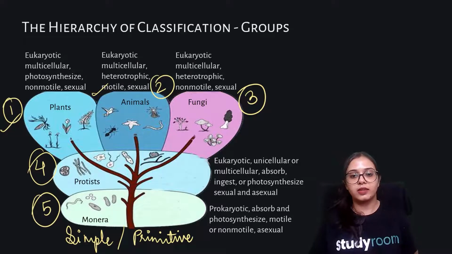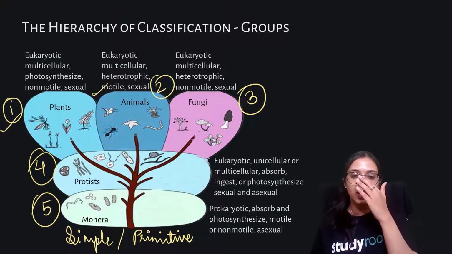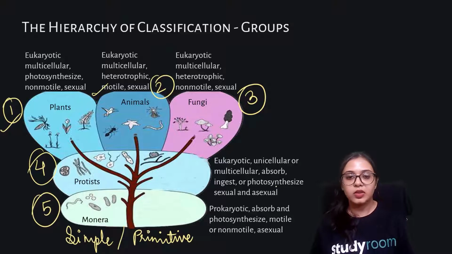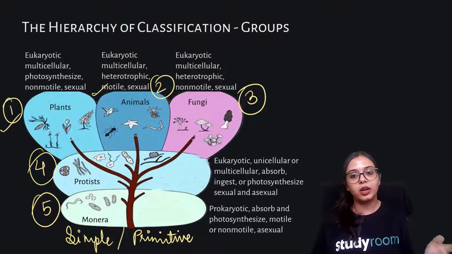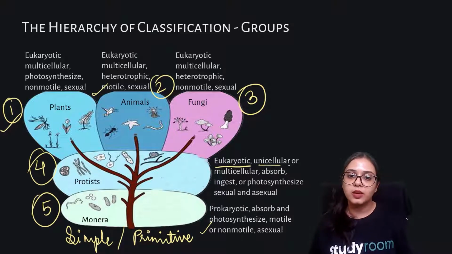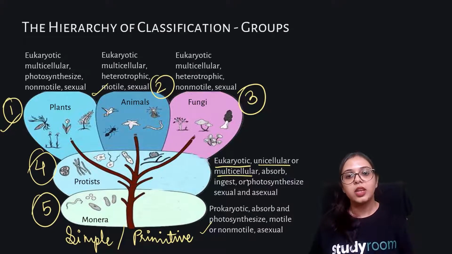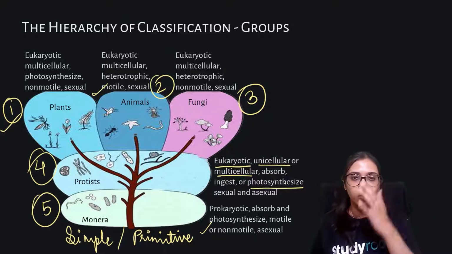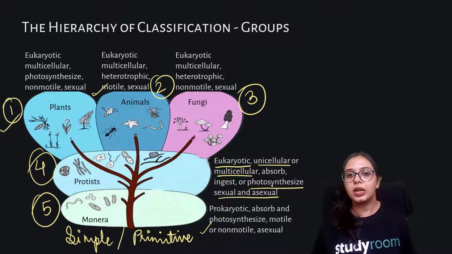So starting from Monera, let's learn that they are prokaryotes. They are able to absorb and photosynthesize, so they are either autotrophic or heterotrophic. All right, and they reproduce either sexually or asexually. Then we have Protista. They are the eukaryotes. Monera is unicellular, remember that. Protista are either unicellular or multicellular. Like Monera, they either produce their own food, they photosynthesize, or they depend on others, so either autotrophs or heterotrophs. The reproduction is sexual and asexual.